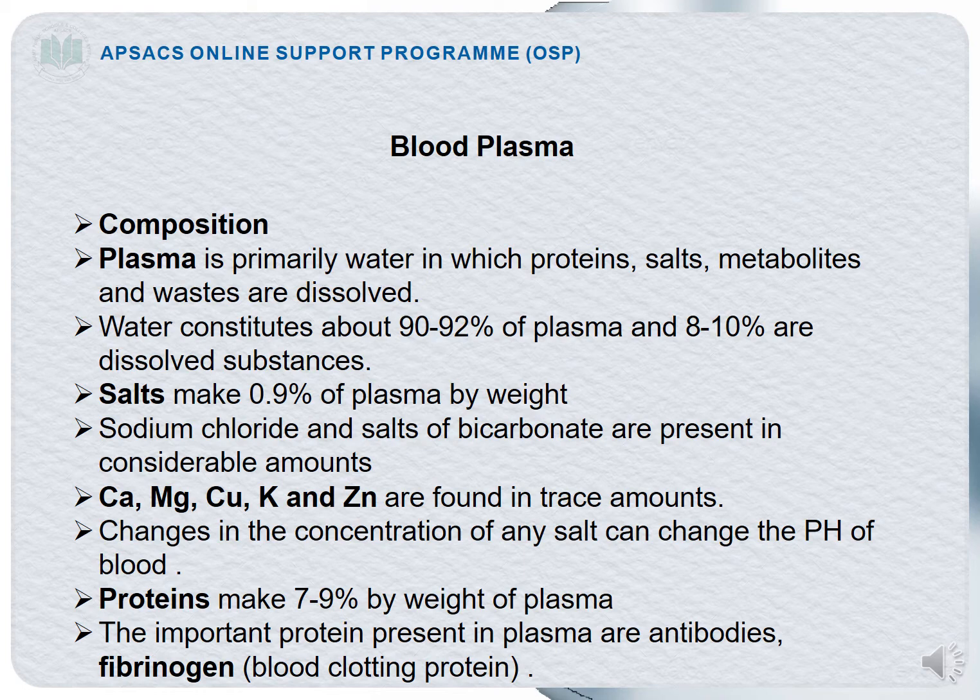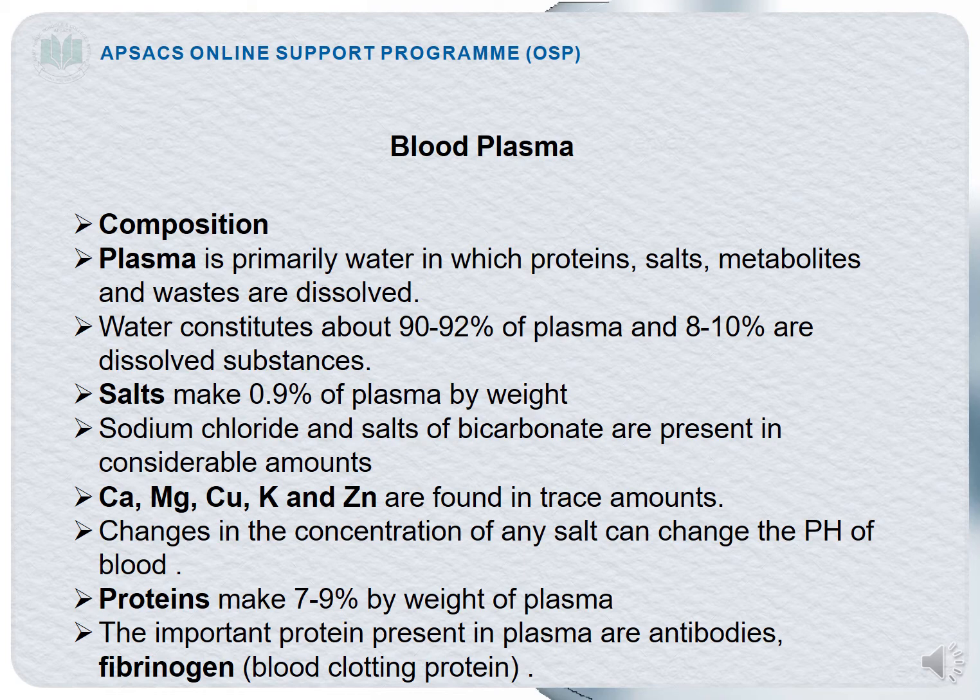Now changes in the concentration of any salt can change the pH of the blood. You all know students that the pH of the blood is about 7.4. So this is the exact pH of the blood, and the concentration of salt can change it. If you are taking salts in a higher amount, you will suffer from high blood pressure. If you are taking salts in a lesser amount, you will suffer from low blood pressure. So these changes in salt concentration directly affect the pH of the blood.